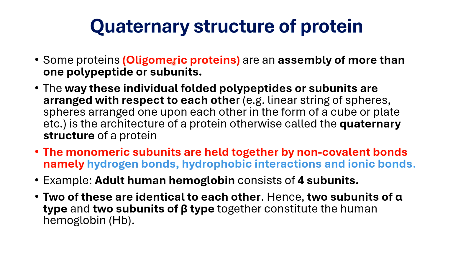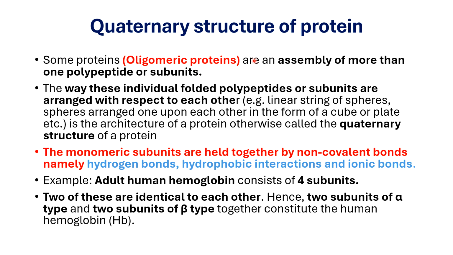Some proteins which are oligomeric proteins, containing more than one polypeptide chain, are an assembly of more than one polypeptide chain or subunits, and the way in which the individual folded polypeptides or subunits are arranged with respect to each other is called the quaternary structure of the protein. Is that clear? Look, there will be one polypeptide. It will have a primary structure.